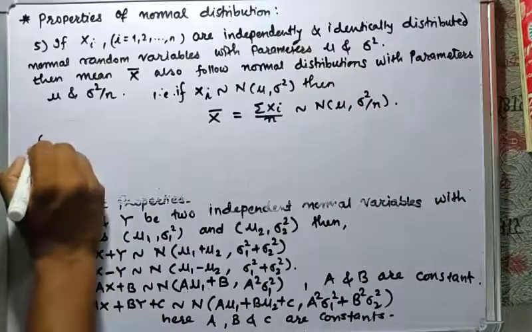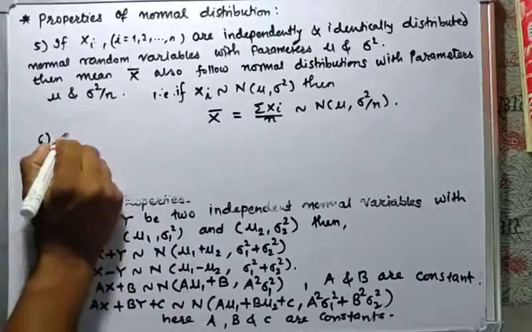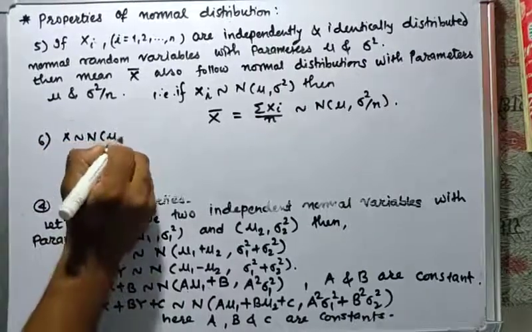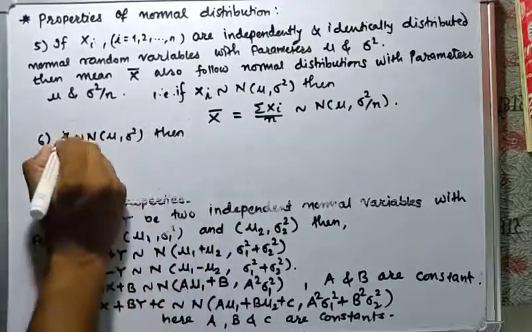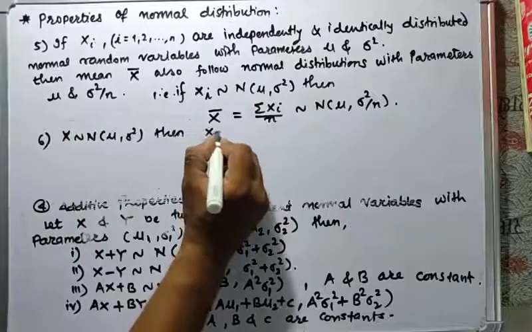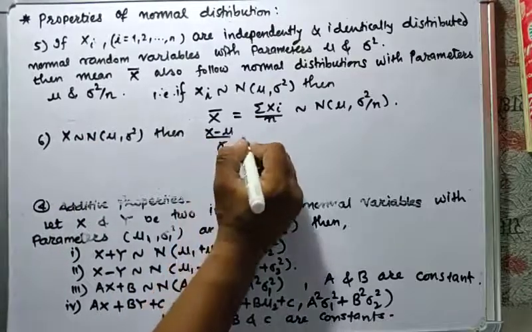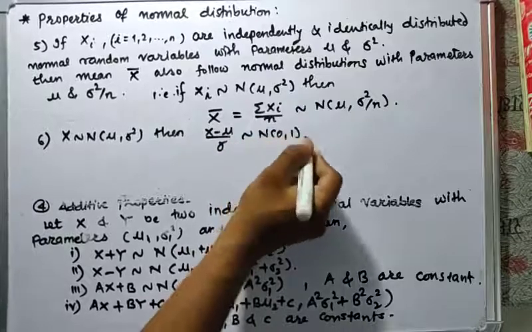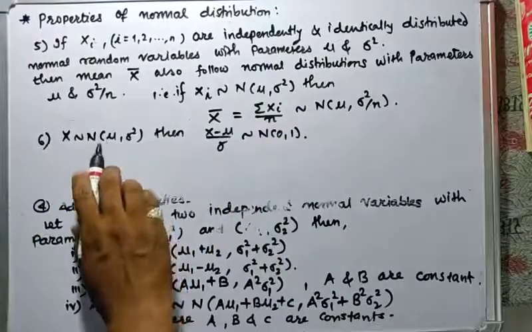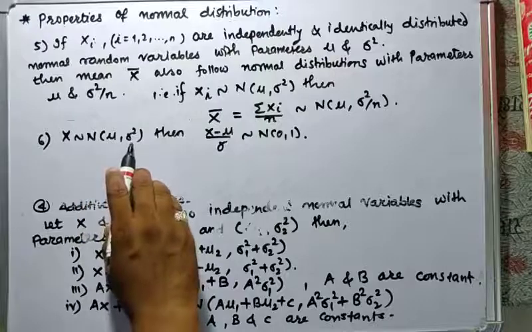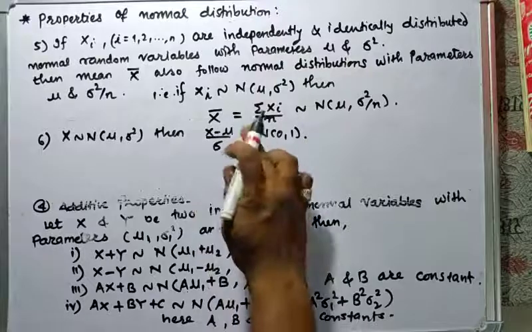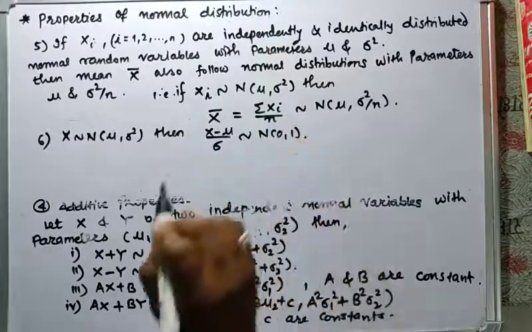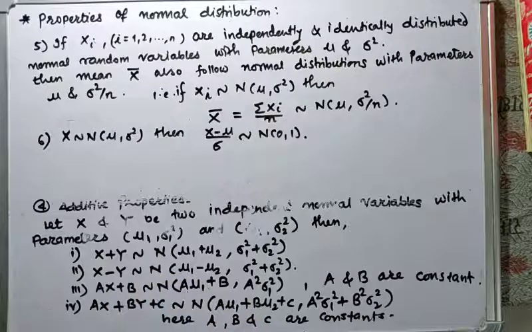And the last property, the sixth one: if x is normal distribution of mu sigma square, then we convert it as x minus mu upon sigma is normal distribution 0, 1. That means we convert the normal distribution mu sigma square by using the standard substitution x minus mu upon sigma, which is normal distribution of 0 1. So these are the 6 properties of the normal distribution.